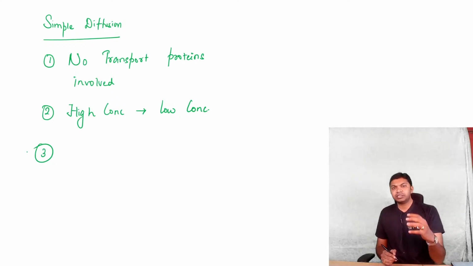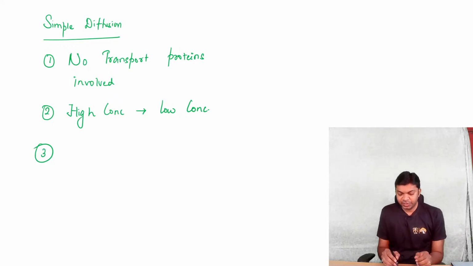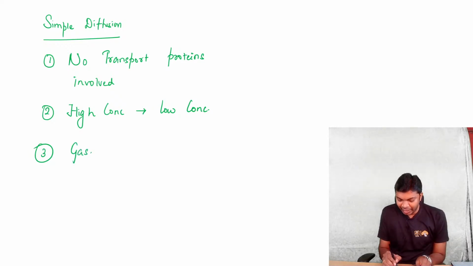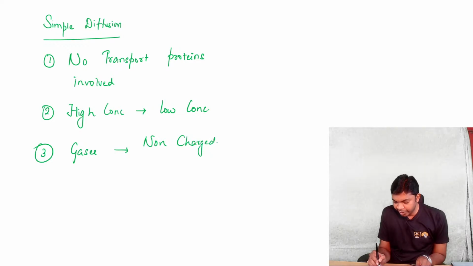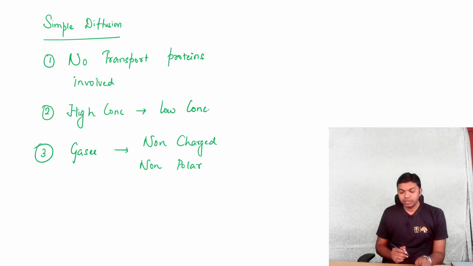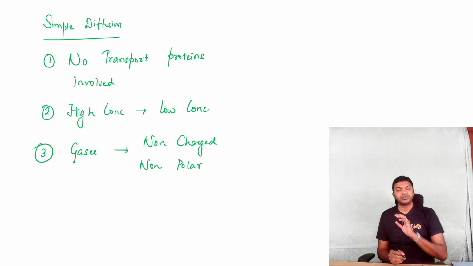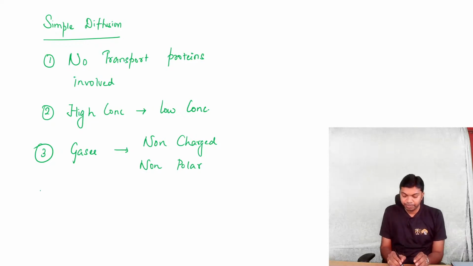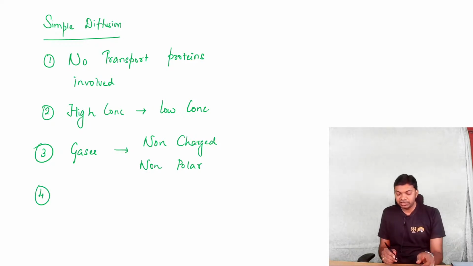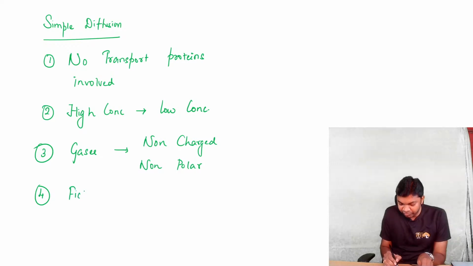Number 3, simple diffusion is usually seen predominantly for gas molecules because gas molecules are non-charged molecules. They don't have any charges. They are non-polar molecules. So simple diffusion will be carried out by either non-charged as well as non-polar molecules alone. There is a law that governs simple diffusion, which is nothing but Fick's law of diffusion.